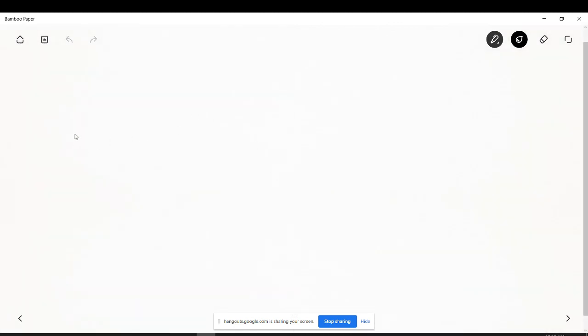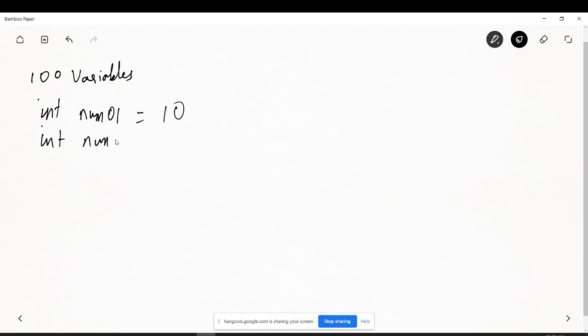Then, what is the use of an array? In fact, if you want to use 100 different variables, either you can do it as int num1 is equal to 10, int num2 is equal to 15, and something like this, right? If you're doing it in Scala or Spark Scala, then you can just write simply var and it will take whatever is the data type.